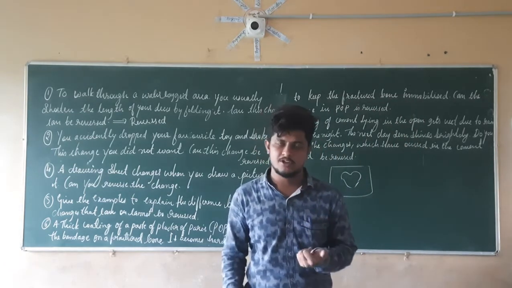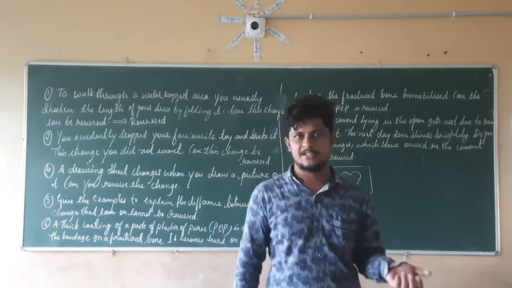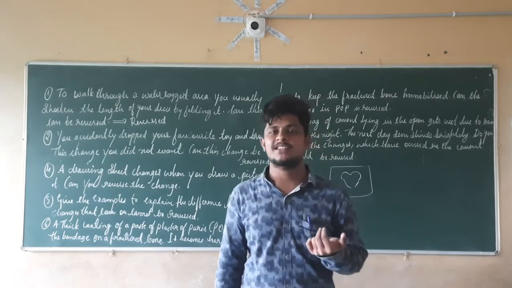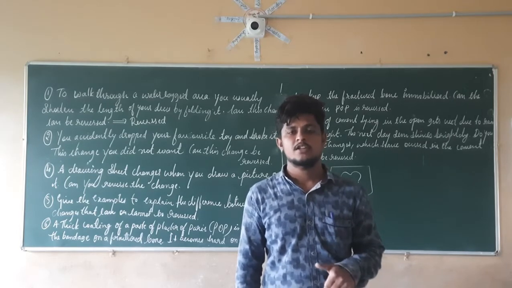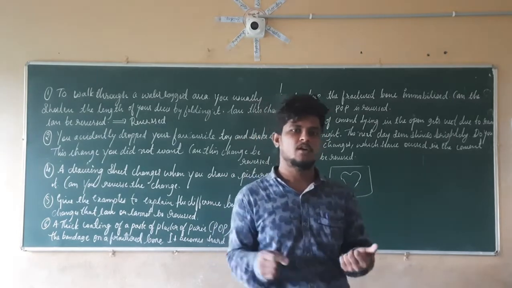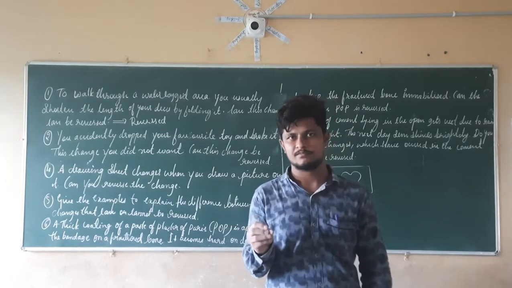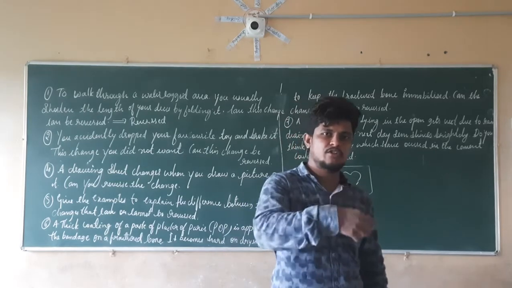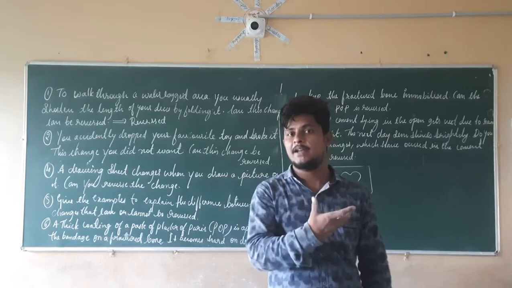How are they going to do the bandaging on the fractured bone? They are going to use some bandage, and on that they are going to use POP, which is nothing but plaster of Paris. This will be in powder form. They are going to mix water with that powder to make a semi-solid form. That same semi-solid form is applied on the bandage, and again they apply the bandage on that applied POP.